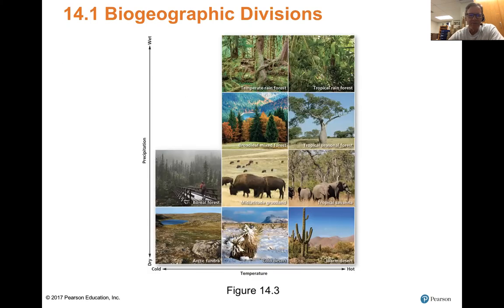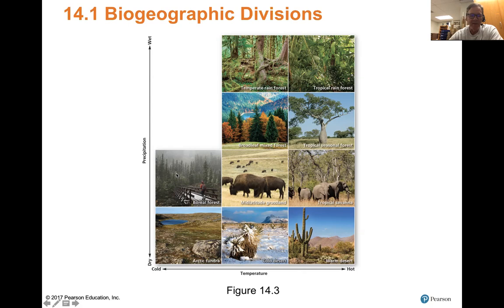So here's an example: cold, dry, hot, wet. Your Arctic tundra is a biome where it's cold and dry, but your tropical rainforest is a biome where it's hot and wet. Over here, it's hot but dry, so you have a warm desert.